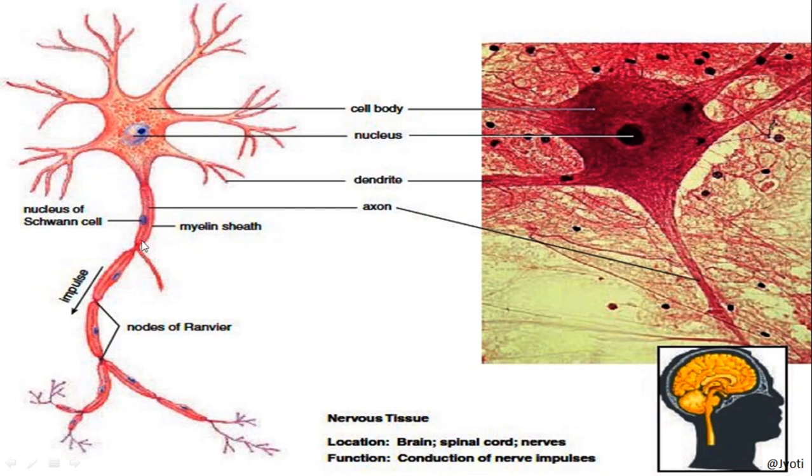So, basing on the presence or absence of the myelin sheath, the nerve fibers are of two types, that is myelinated nerve fiber and non-myelinated nerve fiber. So, I will tell you the difference between these two in my next slide.